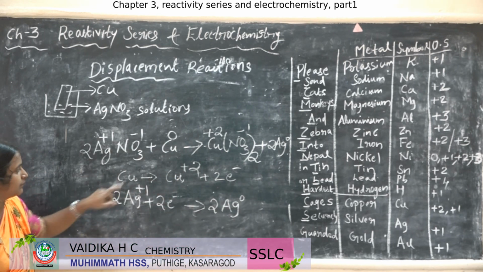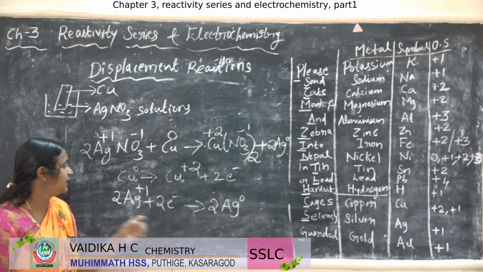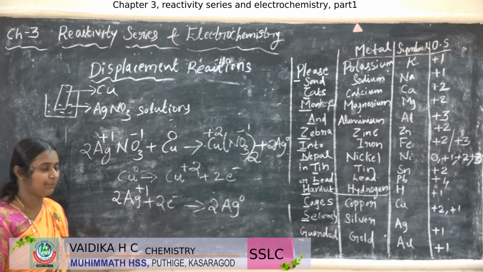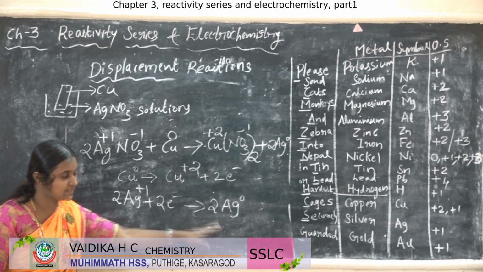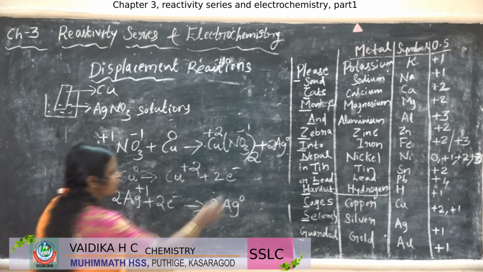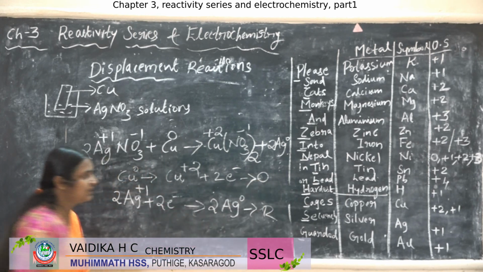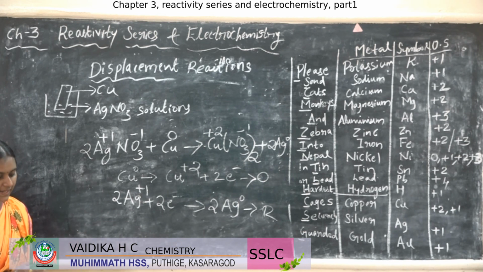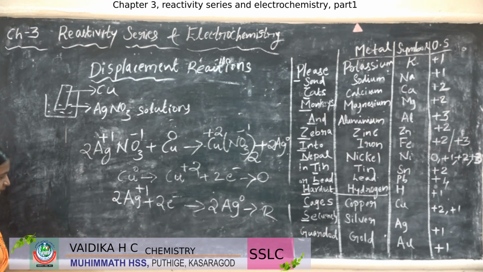So here the copper was 0, it became copper plus 2. The oxidation occurred here. Ag plus 1 to Ag0. So what happens? Reduction occurs. The oxidation number here decreased, here increased. So it is an oxidation reaction. It is a reduction reaction. Now I will give you a homework.